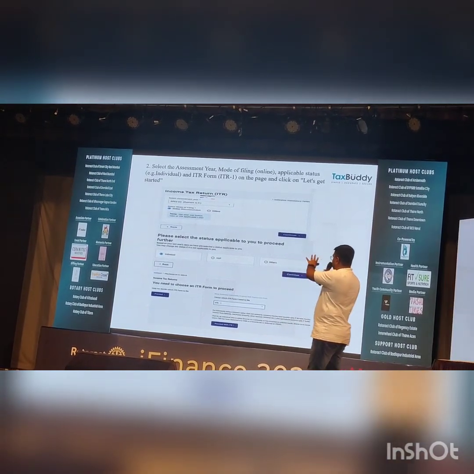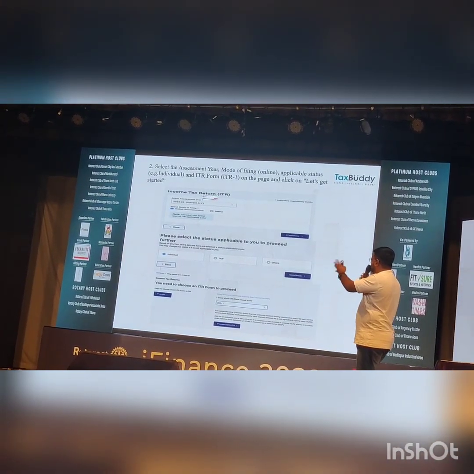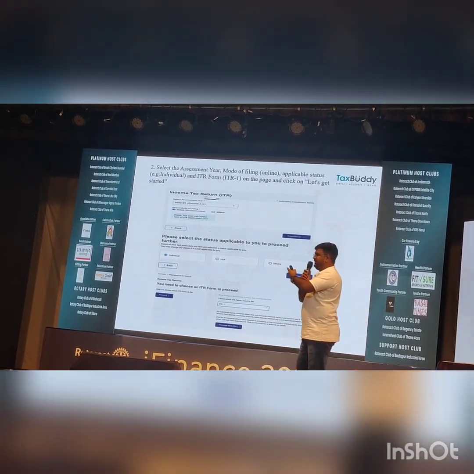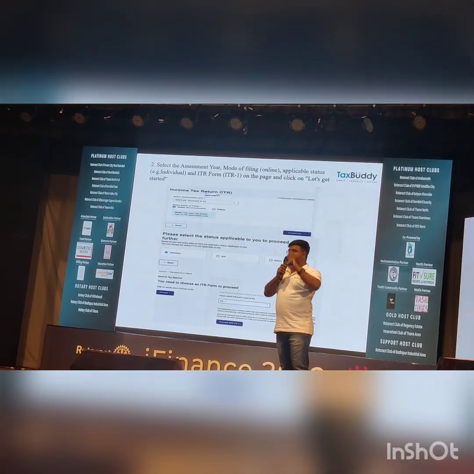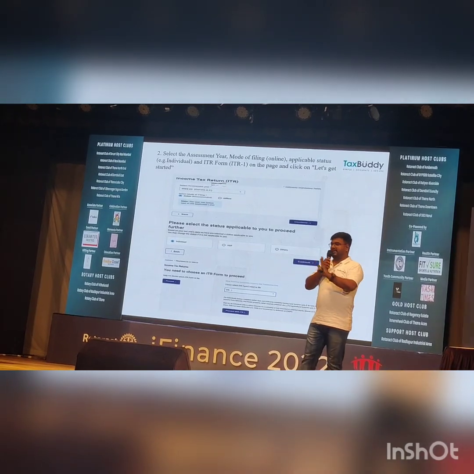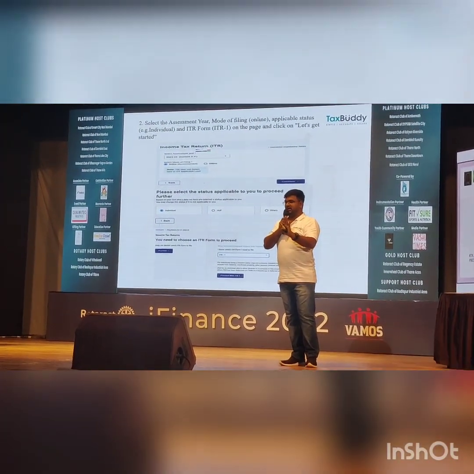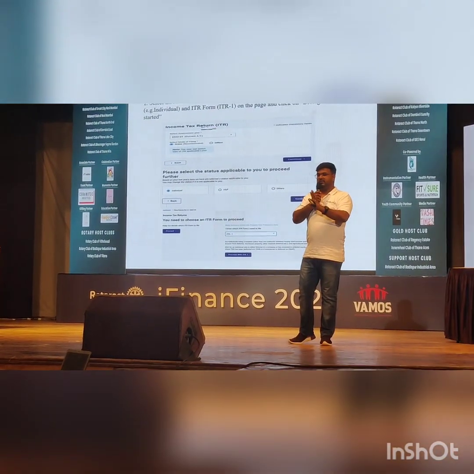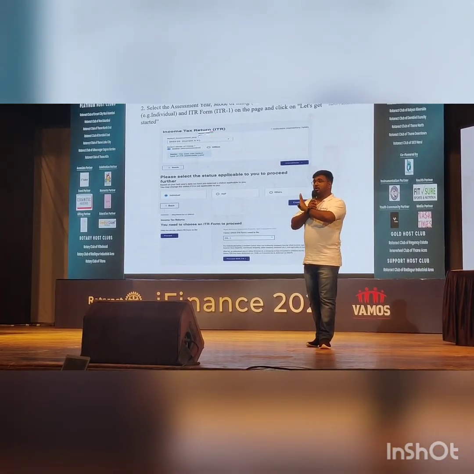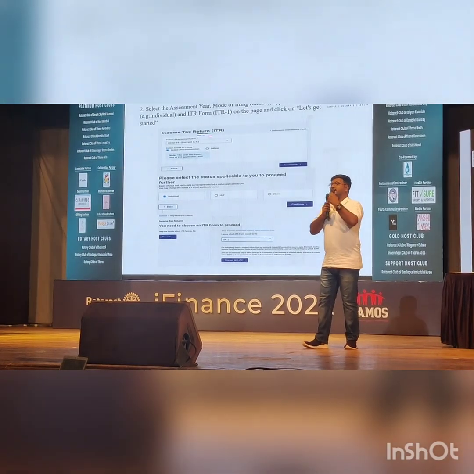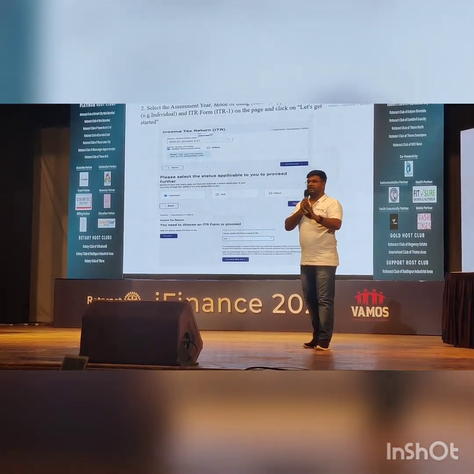You have to select it from the drop down. You have to select which mode you want to file in. I prefer online. It is basically a very simple form of 5 tabs. Very simple, and it can be done in 15 to 20 minutes max. You can file your ITR within 15 to 20 minutes if you are filing for the first time. If you have filed many times, you can do it within 5 minutes only.